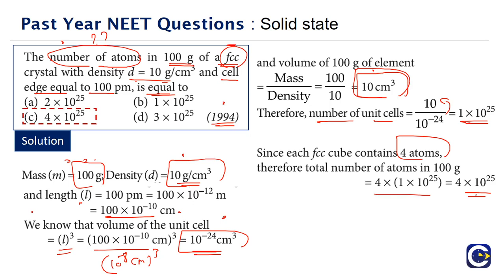Sometimes we can have questions like this, which are a little bit different from the regular models. Otherwise, most of the questions in solid state, the numericals, will be straight formula based. Either we'll have questions on the density formula, or we'll have questions on the radius relations, both the metallic lattice radius relations as well as the ionic lattice radius relations. These are the usual problems we'll have. But this is a little bit different question.